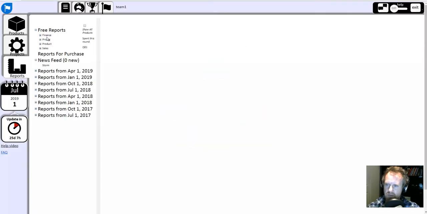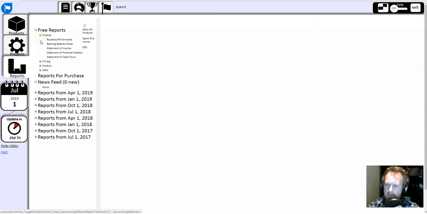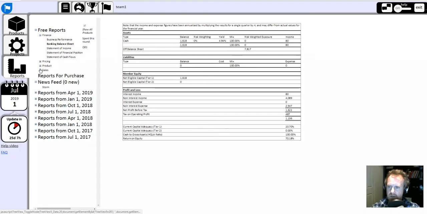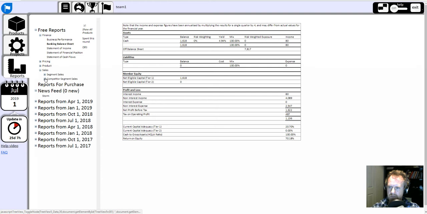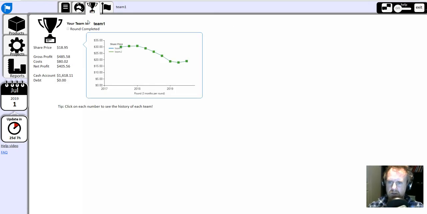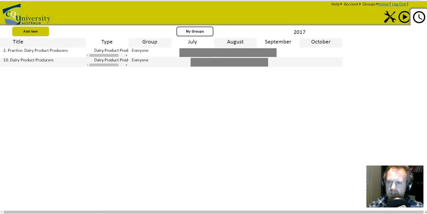In reports, there's quite a number of reports. Some of them just financial information, some sales information. And then on the trophy, you can see the high-level information about the simulation. I'll also show you a simulation that's running currently with 200 students